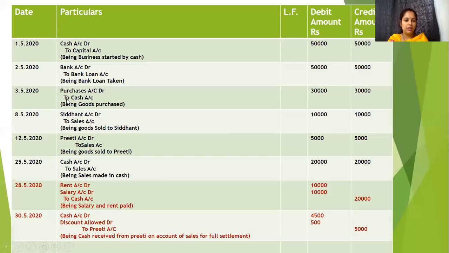Purchase account debit, and any account which we credit, we write "to" that account, to cash account, and the amount, and again the narration with date.